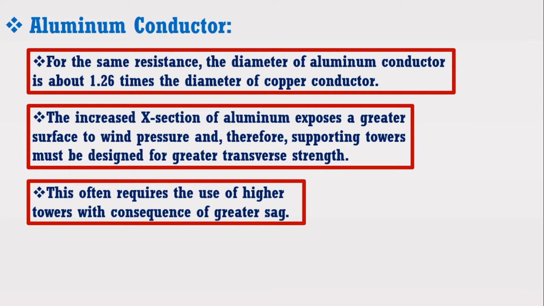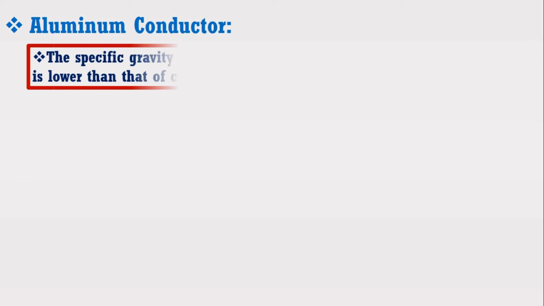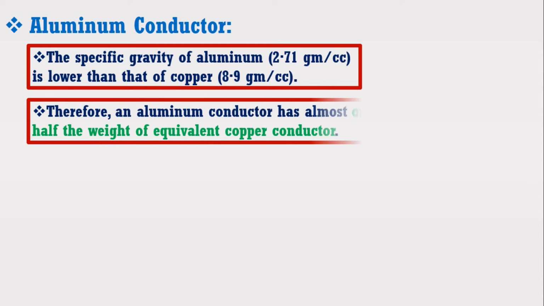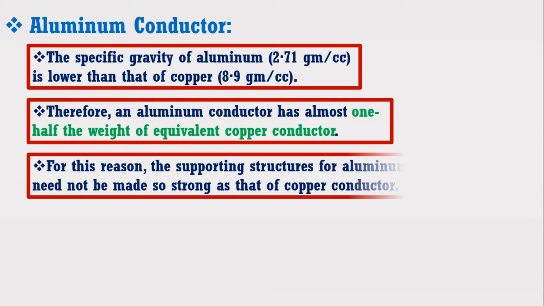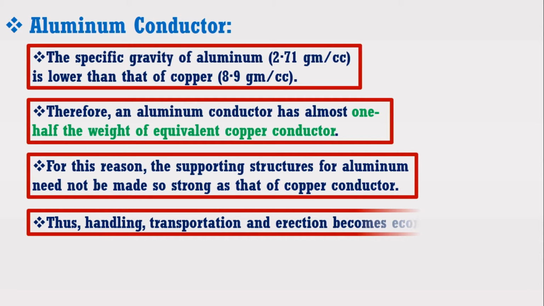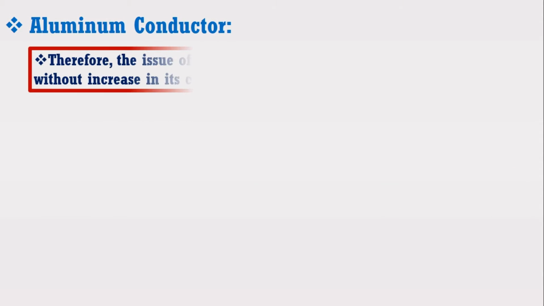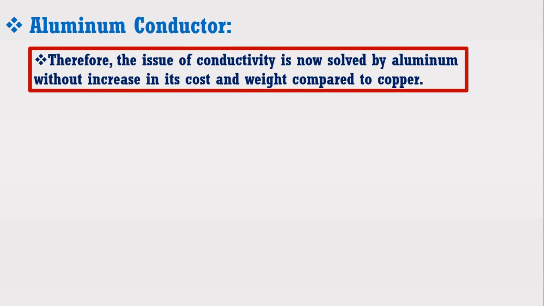Furthermore, we know that the specific gravity of aluminum is lower than that of copper. Therefore, an aluminum conductor has almost one-half the weight of equivalent copper conductor. It means that aluminum is still 50% lighter in weight compared to equivalent copper. For this reason, the supporting structure for aluminum need not be made so strong as that of copper conductor. Thus, handling, transportation and erection becomes economical. Therefore, the issue of conductivity is now solved by aluminum without increase in its cost and weight compared to the copper.